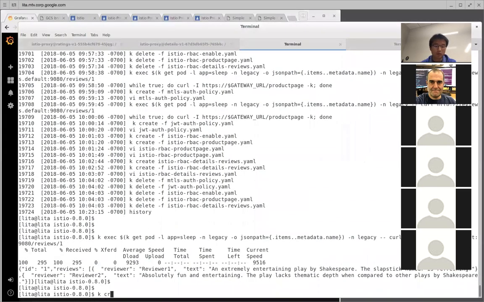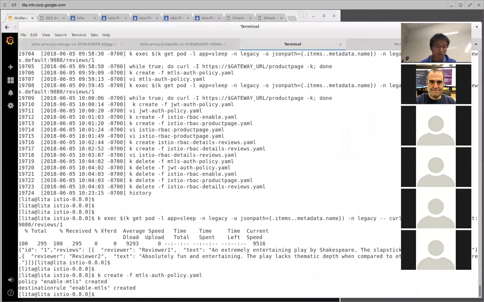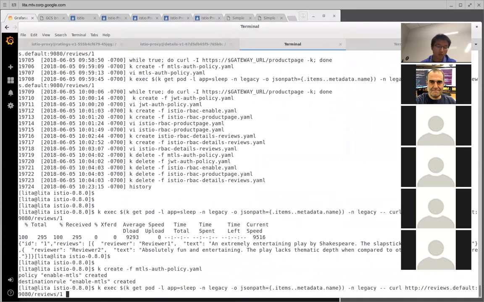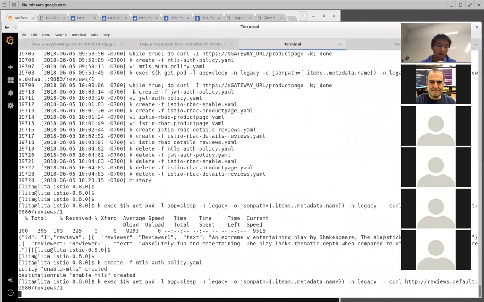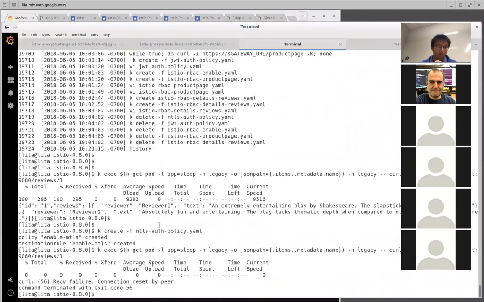Now I'm going to deploy the MTLS policy. Once this is enforced, let's see the internal pod. This one doesn't have a sidecar. As you can see, it received a failure. It will not be able to access the details page, which is our back end, because it doesn't have a sidecar.